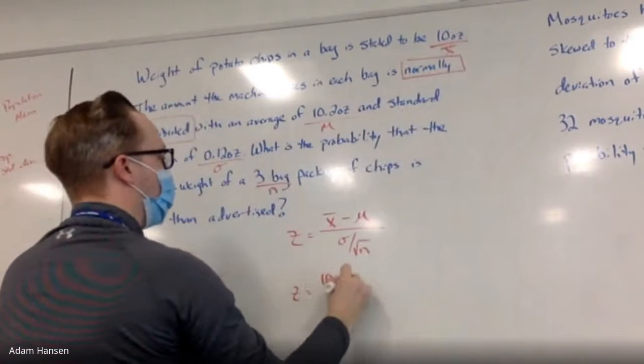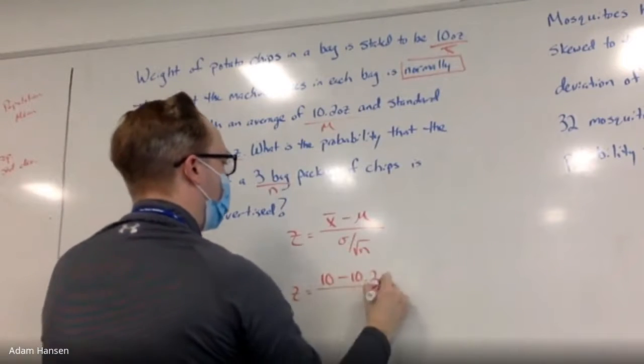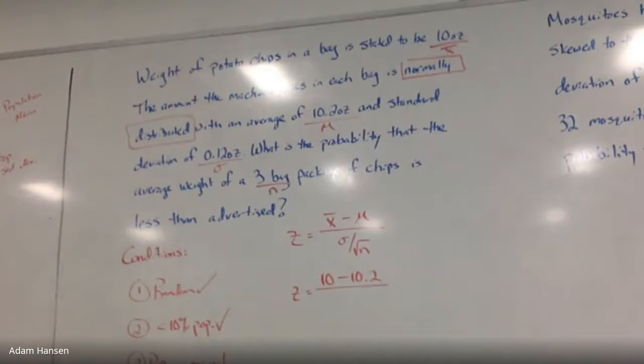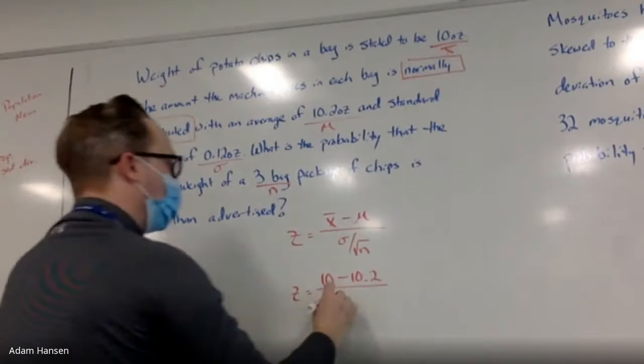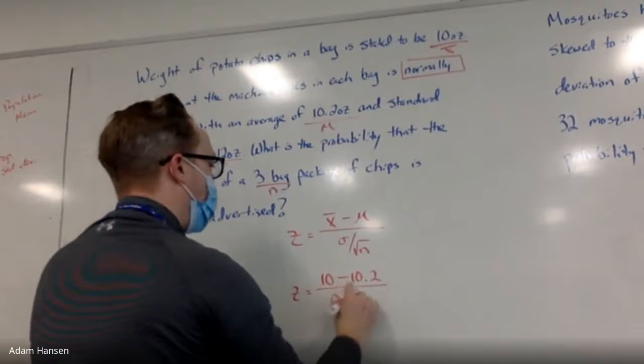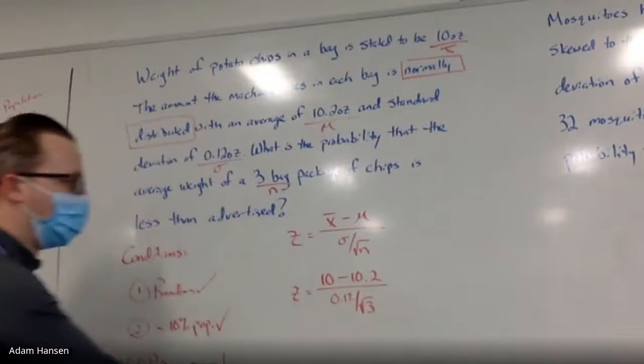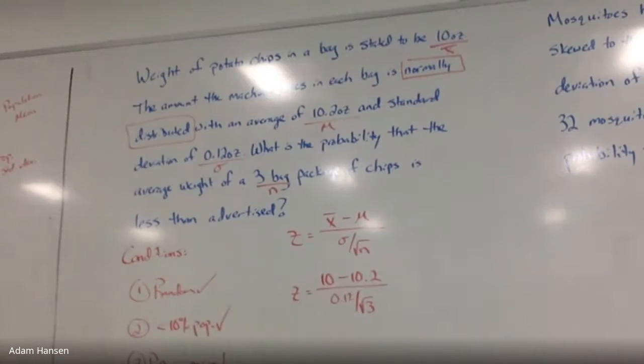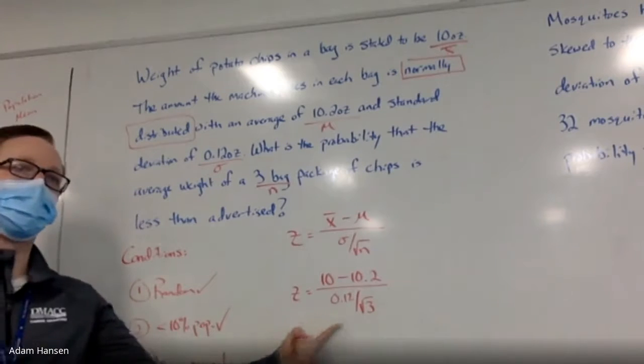So 10 minus 10.2 divided by 0.12 over root 3. What's the chance that these 3 bags are getting 0.2 ounces less than they should when I'm sampling 3 bags?